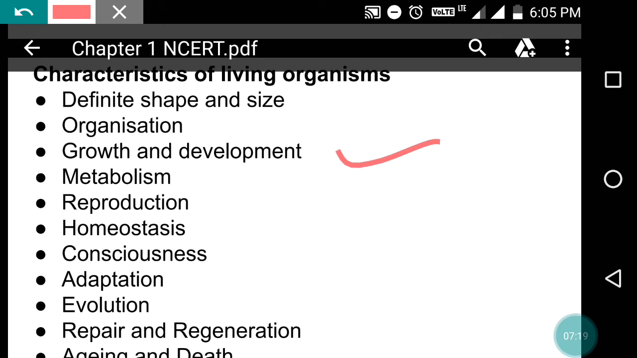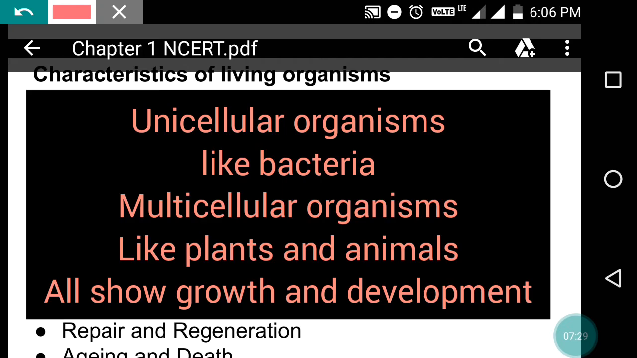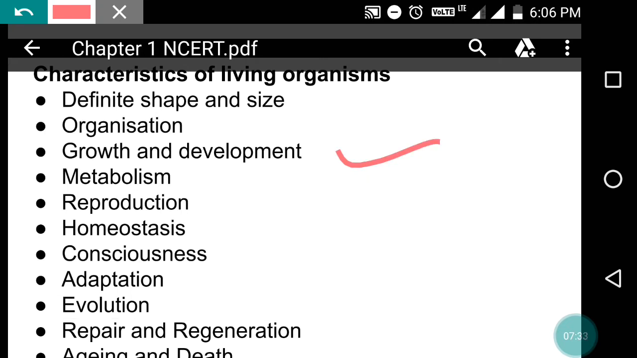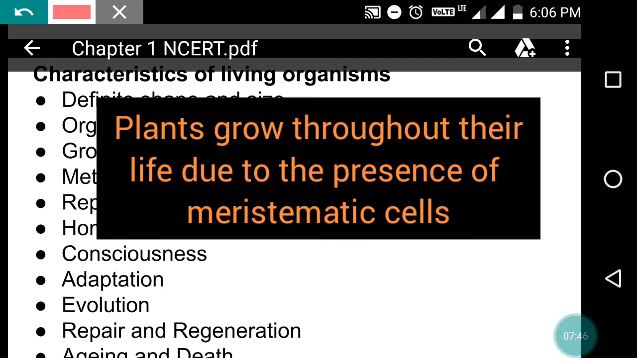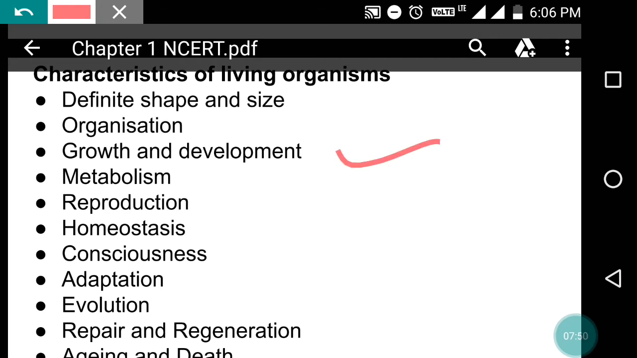In animals, growth occurs up to a certain age, after which cells divide, but only to replace the wounded part. We can heal, that's it. But in plants, what happens? Growth continues throughout life due to the presence of meristematic cells, and cell division occurs regularly. So this is also an important characteristic of living organisms. Metabolism, the most important characteristic of living organisms. Reproduction means multiplication of organisms to continue a particular race.